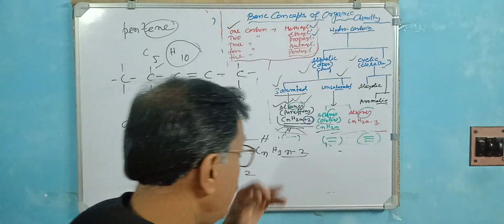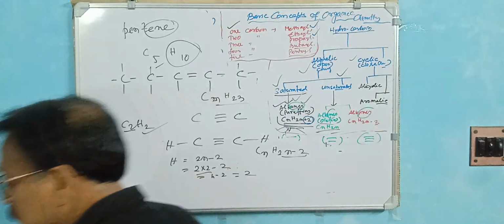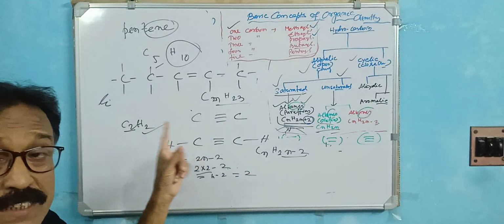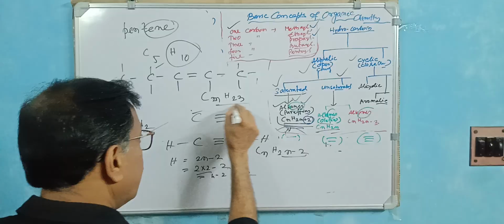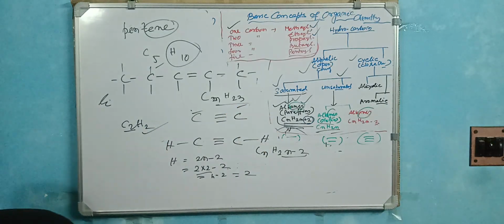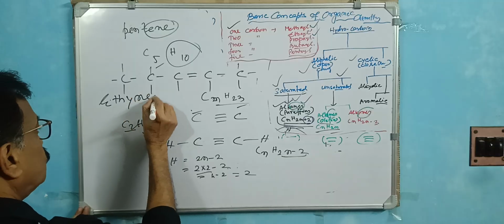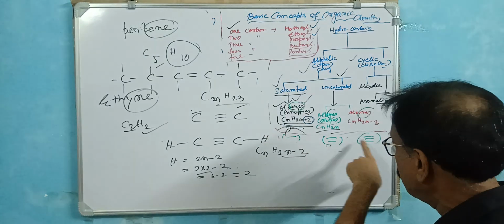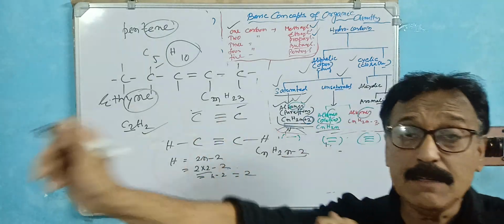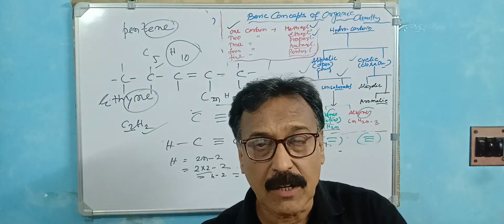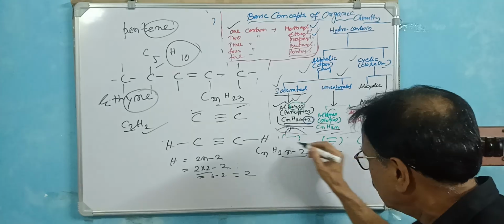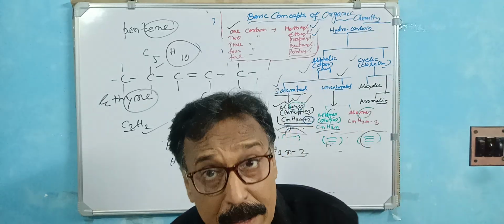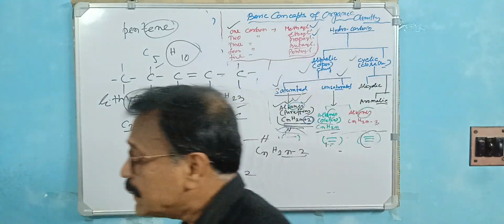So this is the alkyne. This is called ethyne. Ethyne, the origin is ethane. The number of carbon is 2. So ethyne is spelled E-T-H-Y-N-E. So this is Y-N-E, which means the triple bond. This is unsaturated, but most unstable because the triple bond breaks down. In the double bond case, it comes to a single bond, but in the triple bond case there are two chances: double bond, maybe single bond. So this is called ethyne.